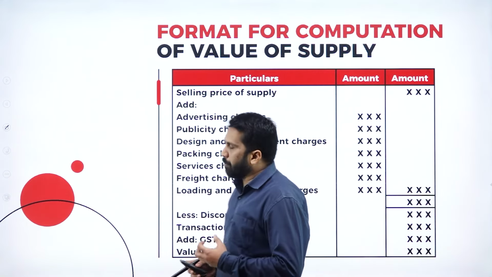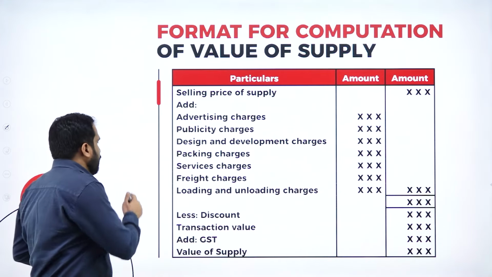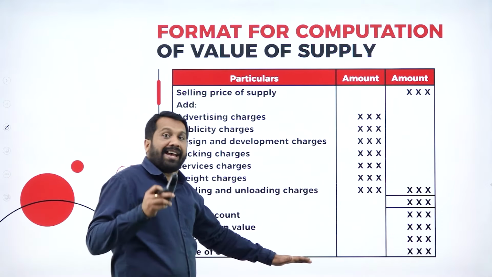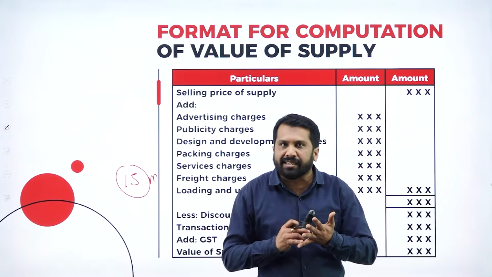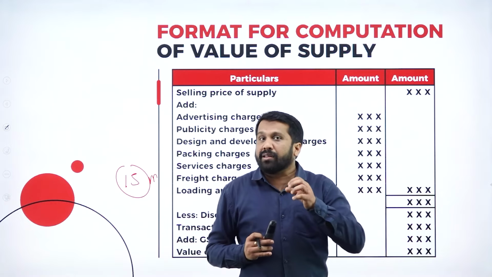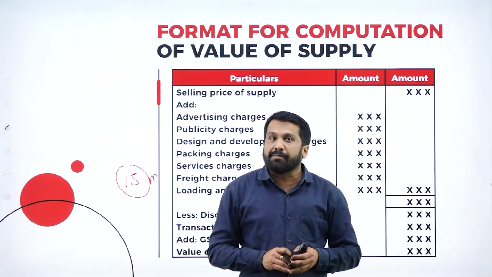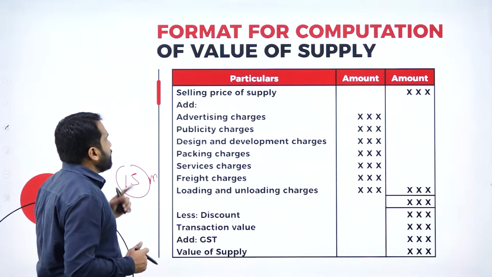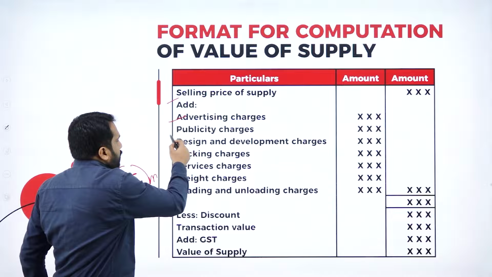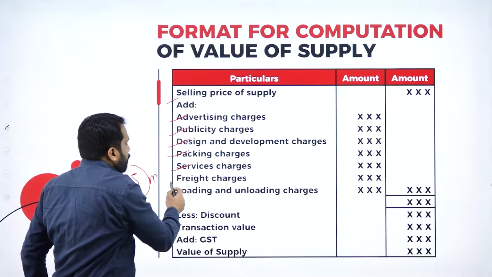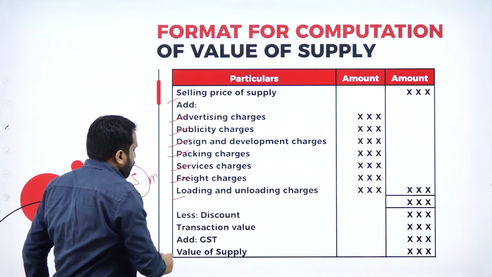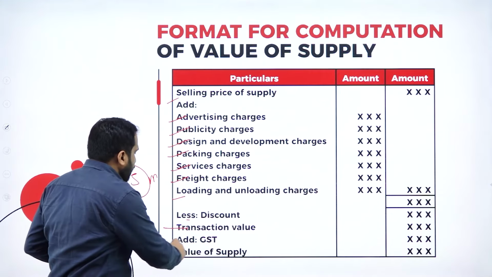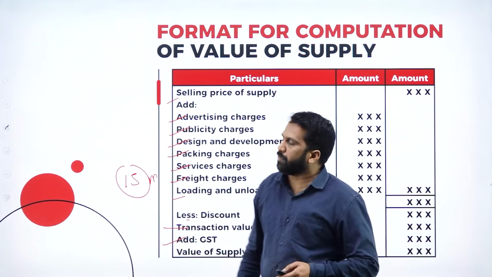The next one, the most important one, as I told you, your 15-mark question. The logic is very simple. You should add everything, excluding all the taxes; we should not consider any taxes. Any subsidy from the government we should not consider. These two, always remember. Then what will we add? Selling price. We should add advertising, publicity, design, packing, service, freight, loading. Less discount: if there is any discount, we have to minus it, and you will get the transaction value. Then you have to add all the GST, and you will get the value of supply.